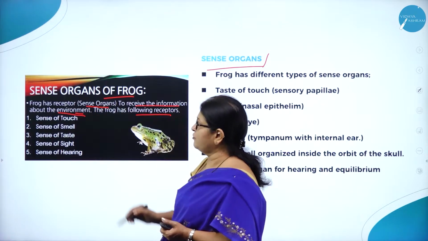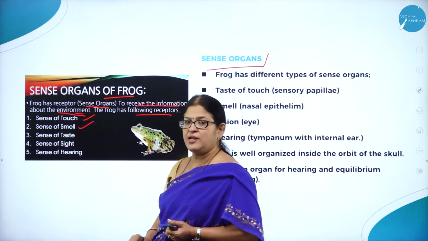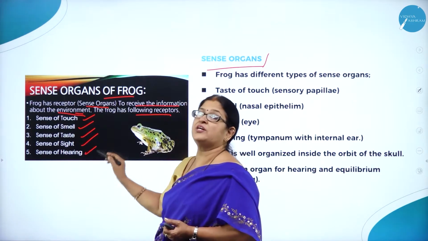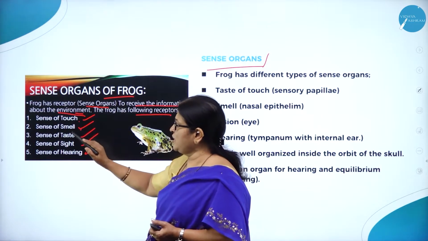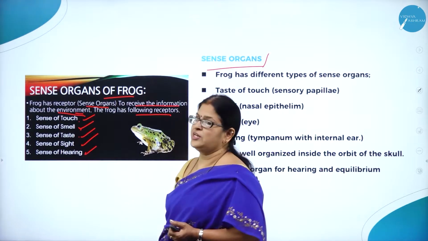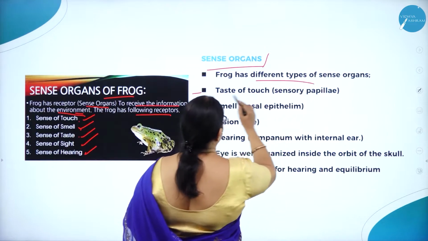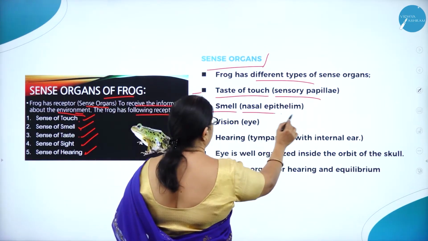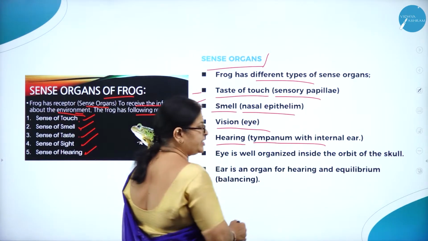The frog has the following receptors, that is sense of touch, sense of smell, sense of taste, sense of sight and sense of hearing. So frog has different types of sense organs. Sense of touch, sensory papillae; smell, nasal epithelium; vision, that is eye; hearing, tympanum with internal ear.